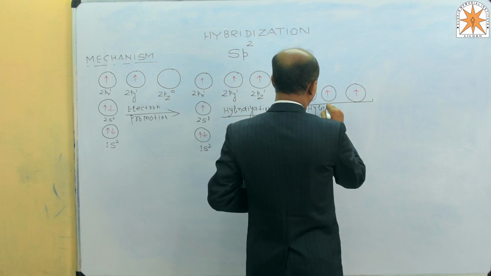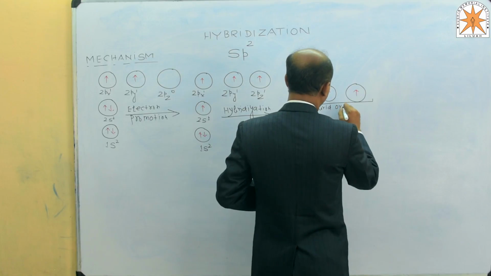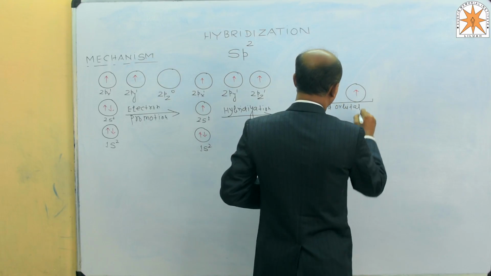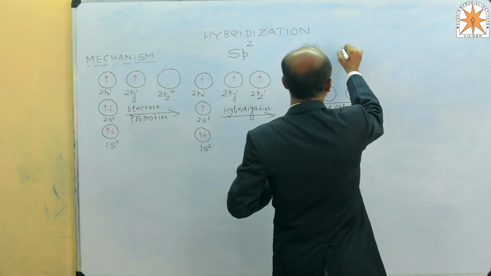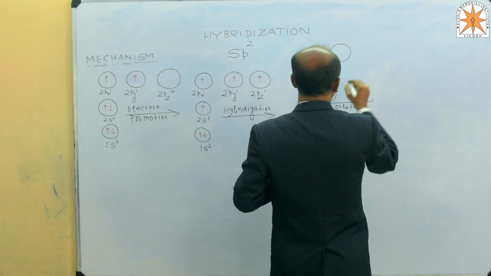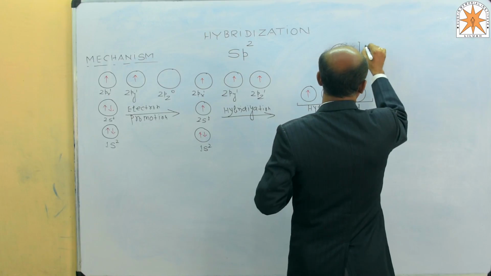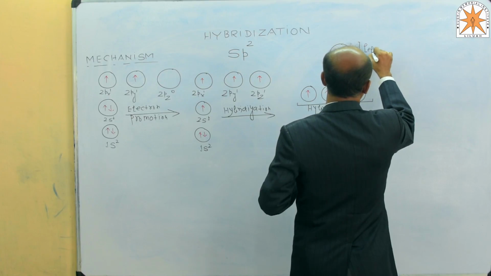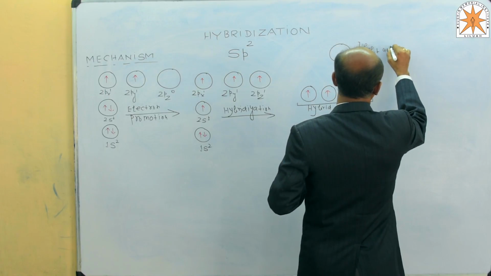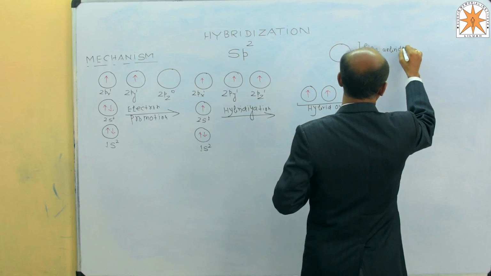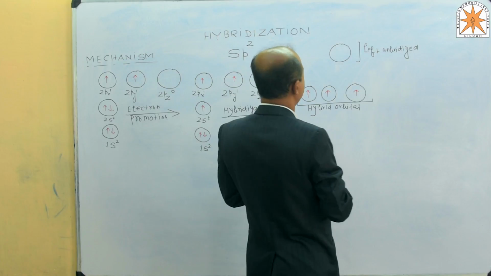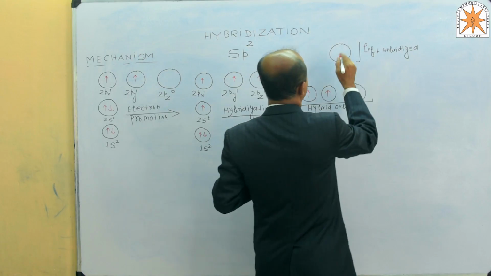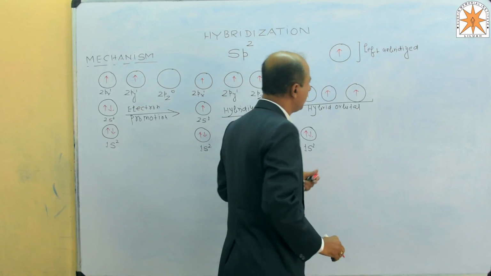And the last one, 2pz1, is left unhybridized, that is, it does not take part in the mixing of energy of atomic orbitals, and it must contain one unpaired electron.